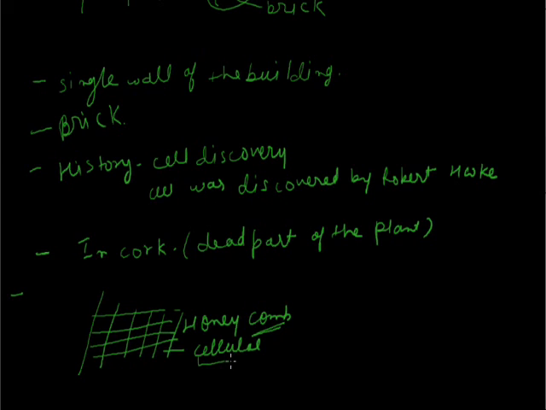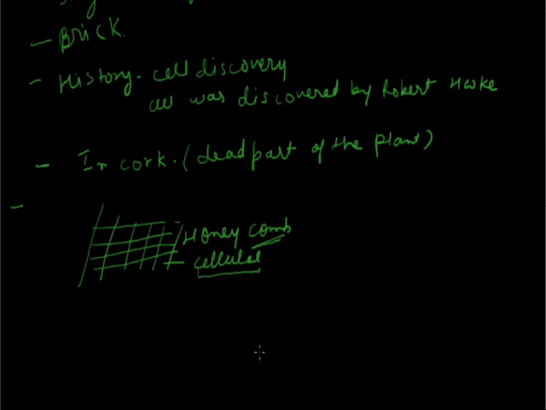For the unit of the honeycomb, he used the word cellular, and this word later converted into the word cell. So I can say that the cell is the basic unit of life, which was discovered by Robert Hooke.